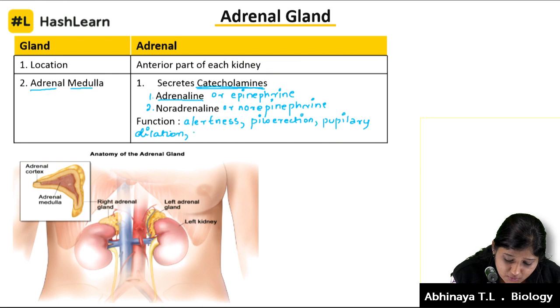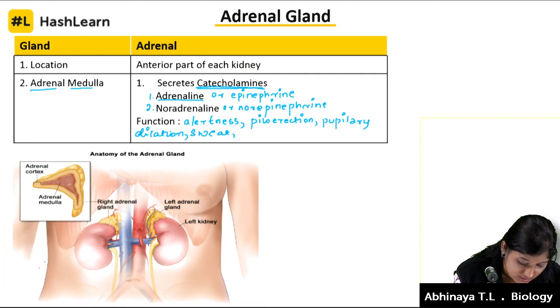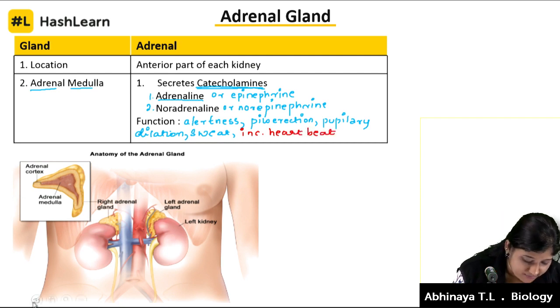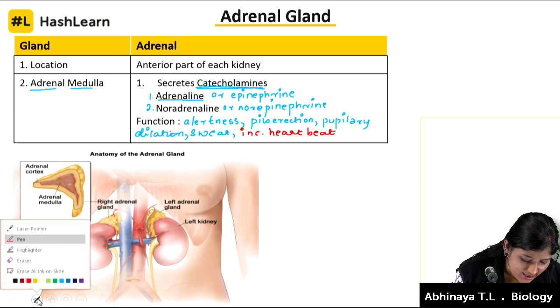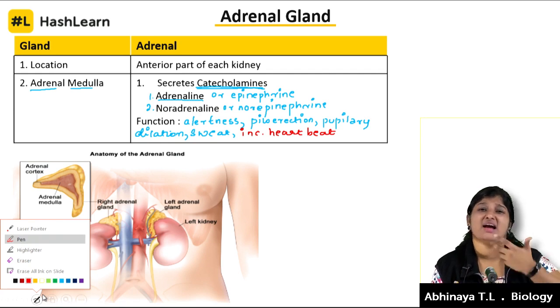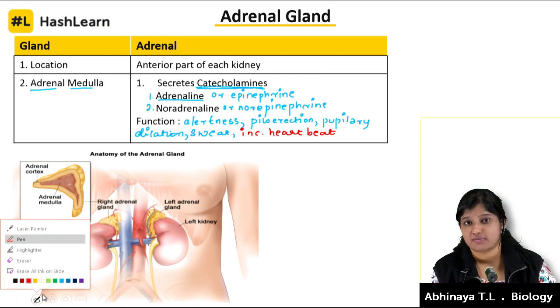Then you're going to sweat more. The most important thing, which I'll put in a different color, is the increase in your heartbeat. So this is what these hormones do. Why they do it is that when your BP or blood circulation increases, they control it, and it's a sign that you're in stress mode. Fine.